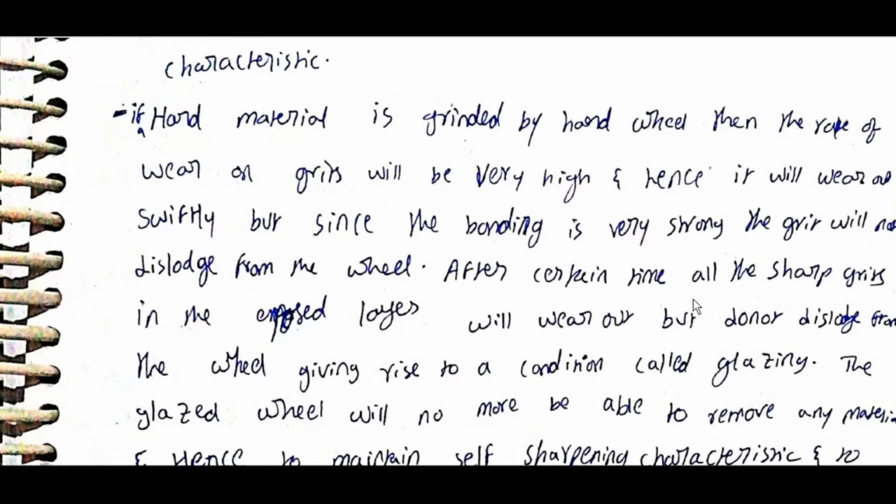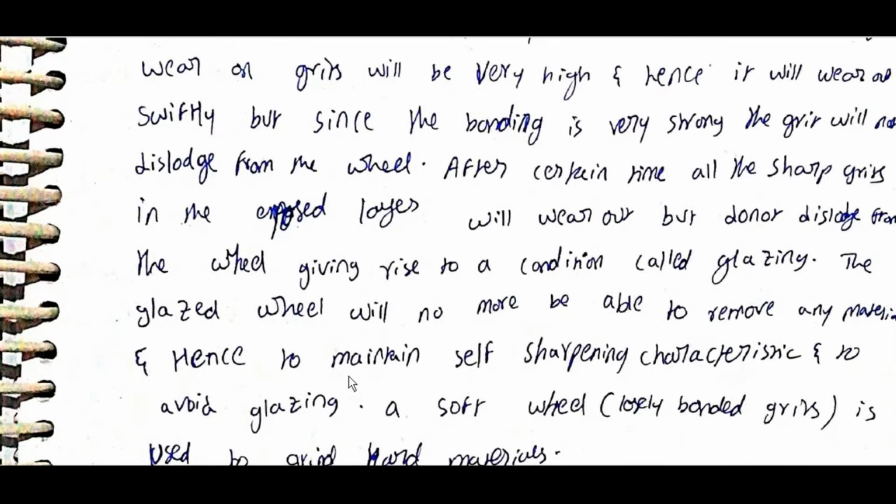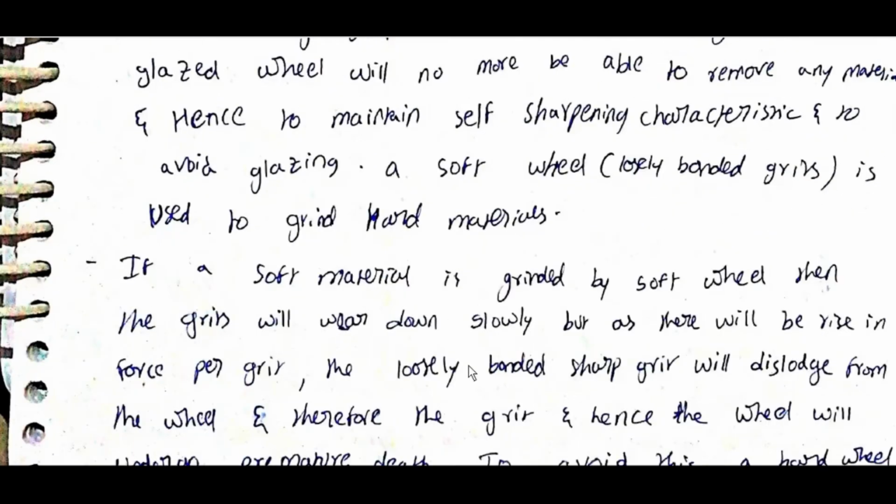After a certain time, all exposed grits wear out but do not dislodge from the wheel, giving rise to a condition called glazing. The glazed wheel will no more be able to remove any material and hence loses its self-sharpening characteristic. To avoid glazing, a soft wheel with loosely bonded grits is used to grind hard material.